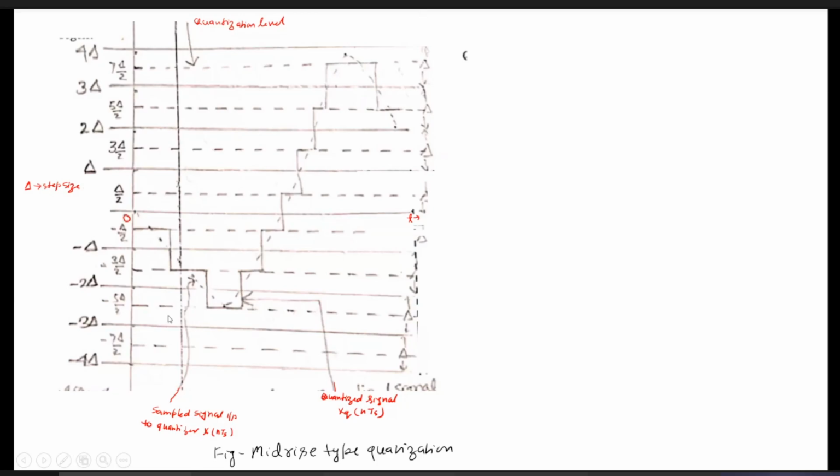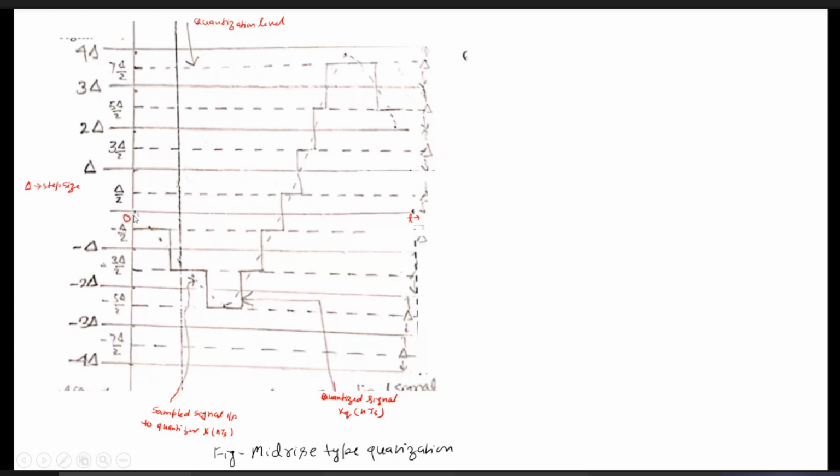You may find the dotted portion. This dotted portion is nothing but the sampled signal input, which is given to the quantizer, because in the first step we obtain the sampling. Like if you take the sampling at this point, then this will be the value. This is the t-axis, and this one is the y-axis, and the origin of the whole graph is taken over here.